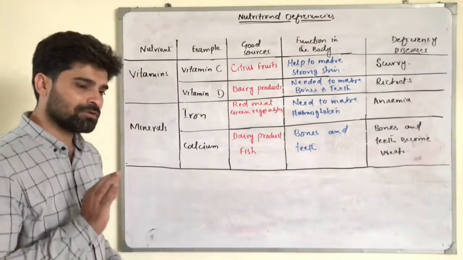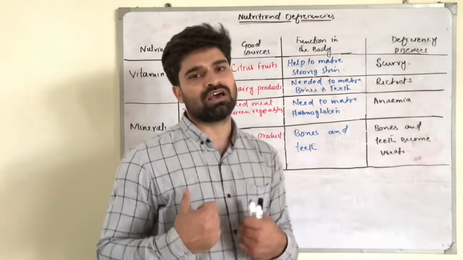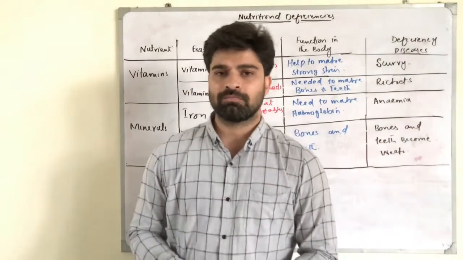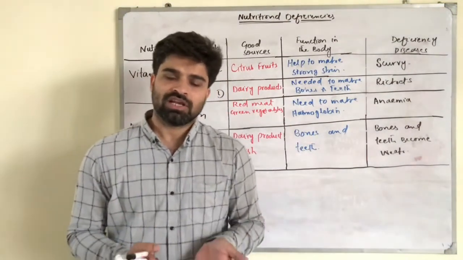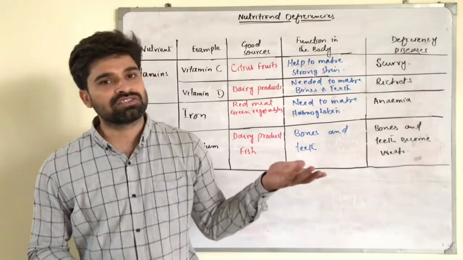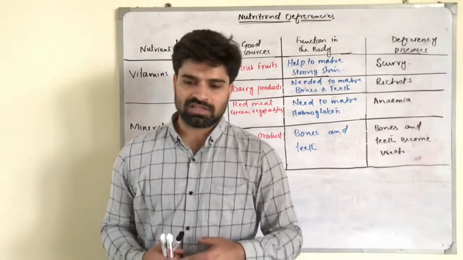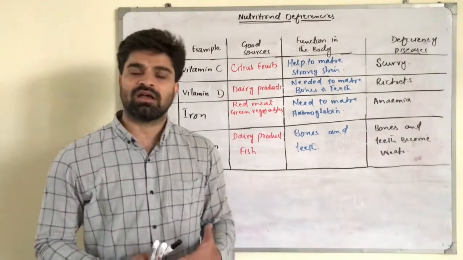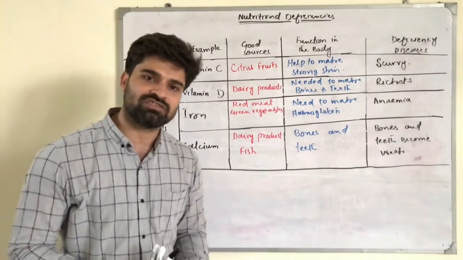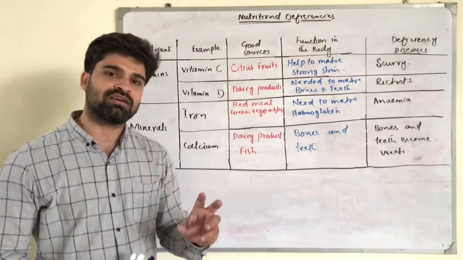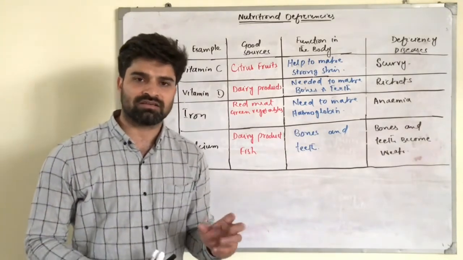Dear students, remember, this was all about the deficiency of the nutrients. But what will happen if we take a very large amount of nutrients in our food? That will also result in some kind of diseases or disorders in our body. So we have to take a very balanced diet.